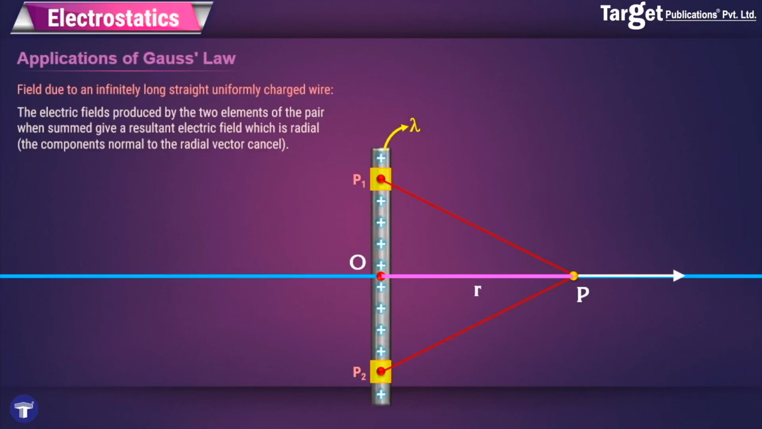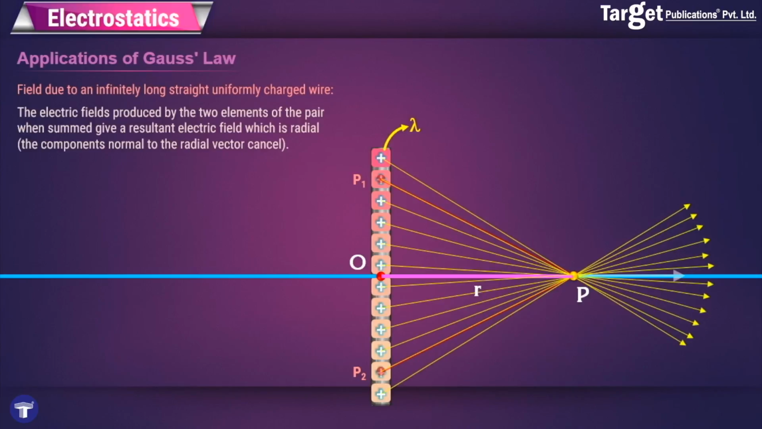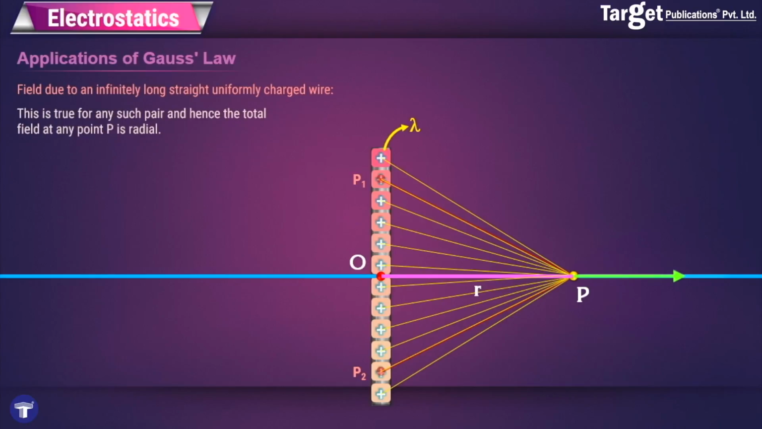However, since it is an infinite wire and since it is symmetrical about the x-axis, you can see that for every element which is on top, there will always be an element below which will produce the same effect as that of P1 and P2. Therefore, for all these elements, if we try to find the electric field, we will see that all the perpendicular components cancel out and the only component that remains is the radial component.